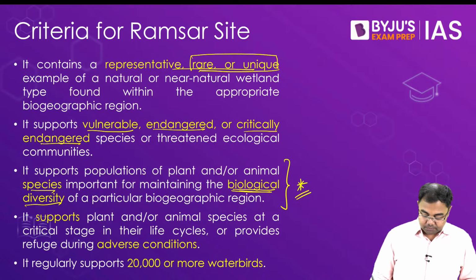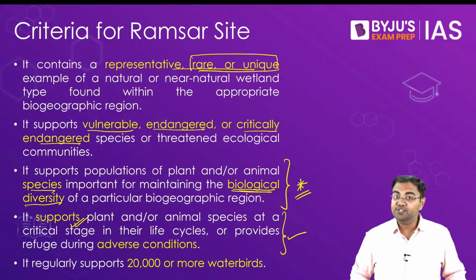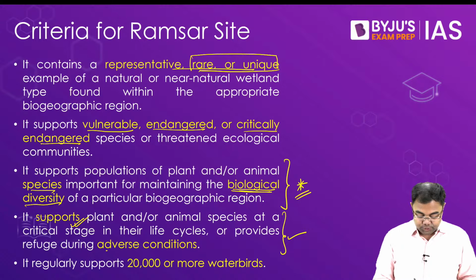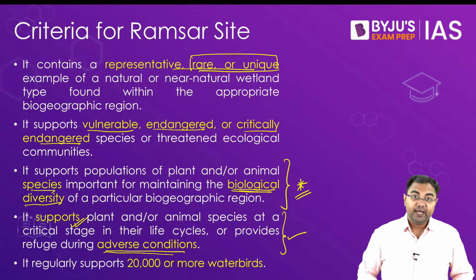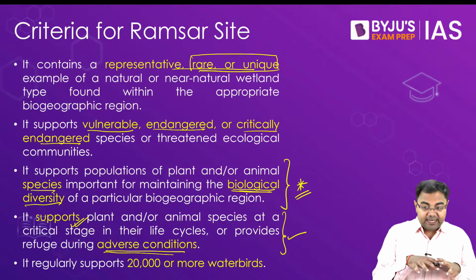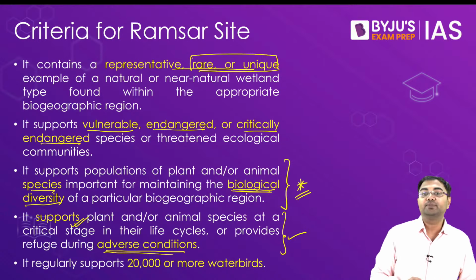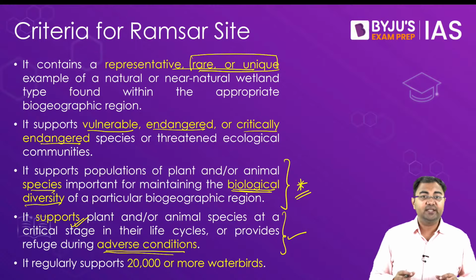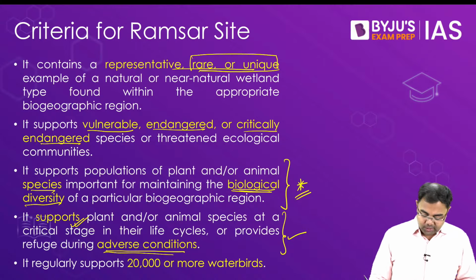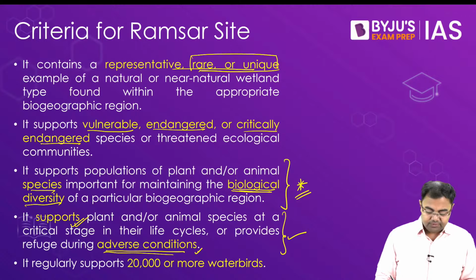Then after that, there is the fourth criterion, that it supports plant or animal species at a critical stage in their life cycles, or provides refuge during adverse conditions. And this is also very, very important, because it makes sure that these plants and animals are able to survive when it comes to these conditions, which can be very crucial when it comes to the survival of the species, especially during adverse conditions.